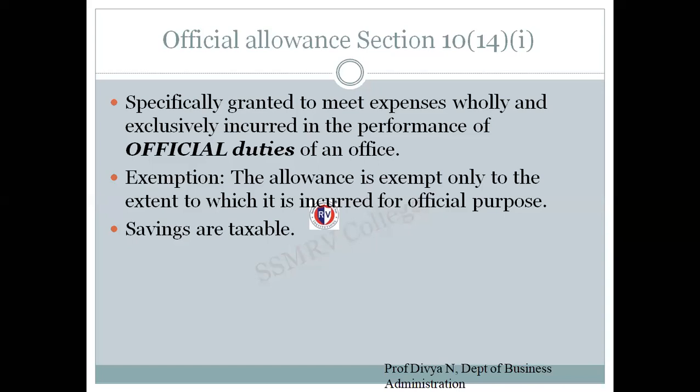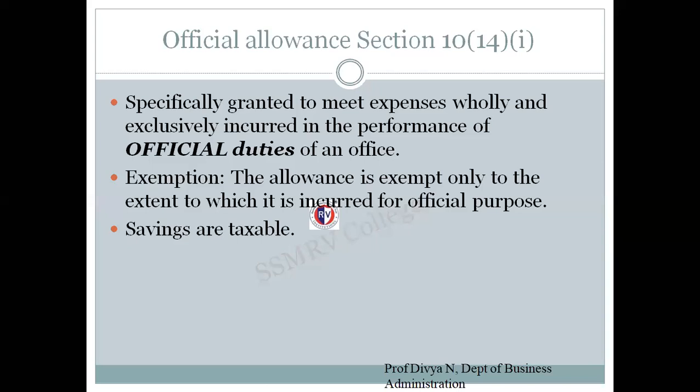Now the company is sending them through one of its employees to do the delivery, who is not the delivery boy, but he is still doing his official duty. So to meet the expenses in delivering those goods from office or factory to the customer, there is expense incurred that is in no way giving any personal benefit to the employee. So all those expenses incurred to meet official duties come under official allowances.